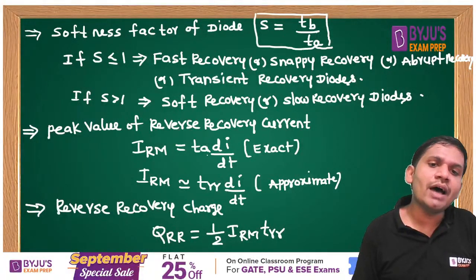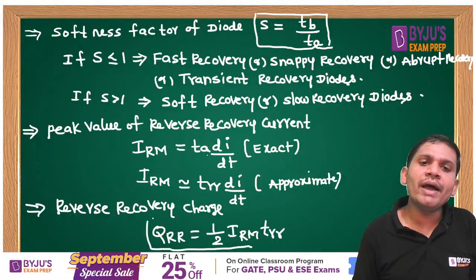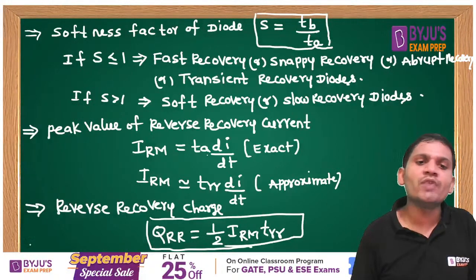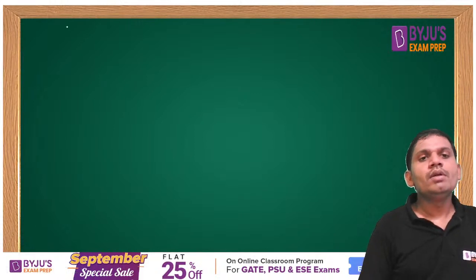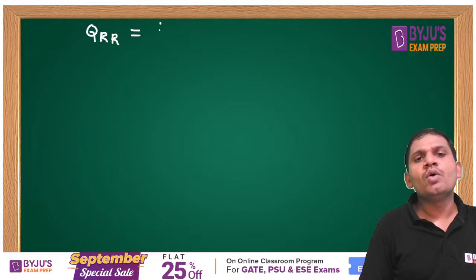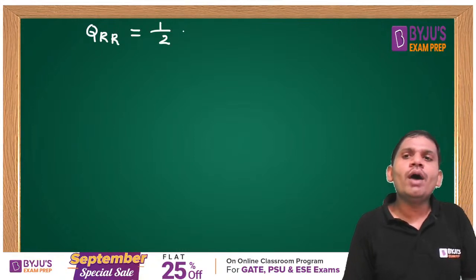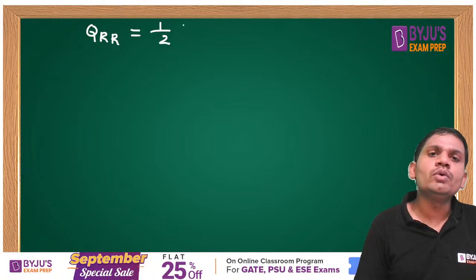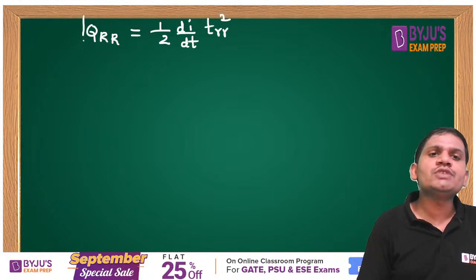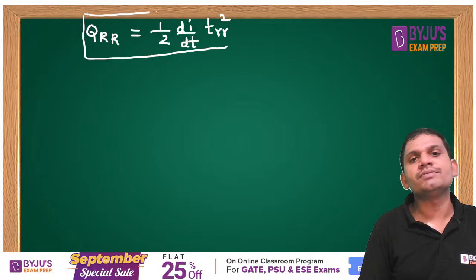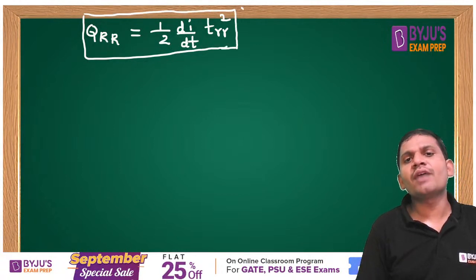One more formula for reverse recovery charge: QRR is also written as 1 by 2 di by dt into TRR square. These formulas are very important with respect to diodes, students.